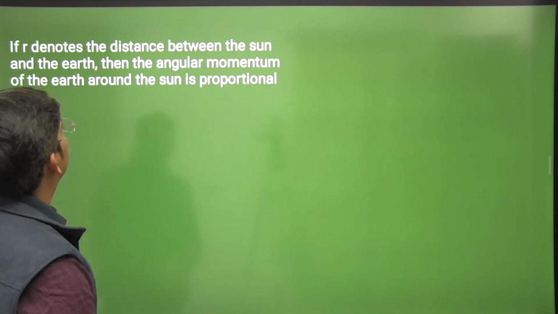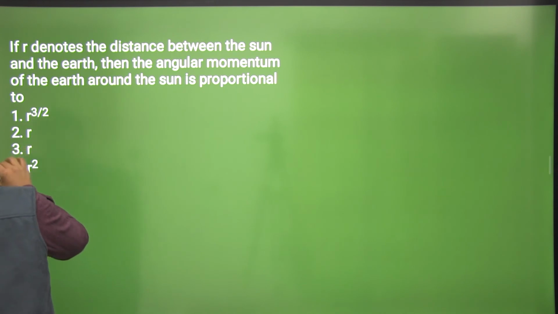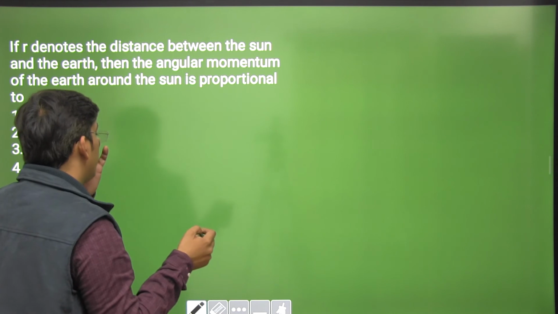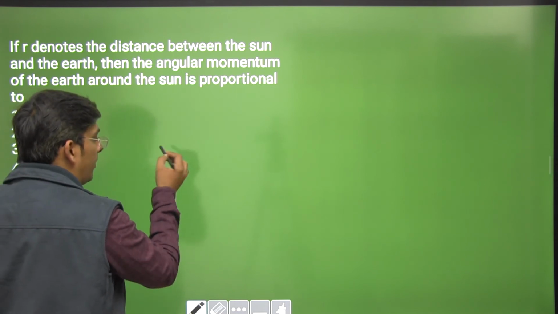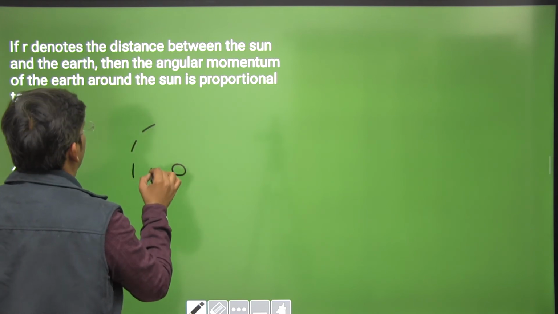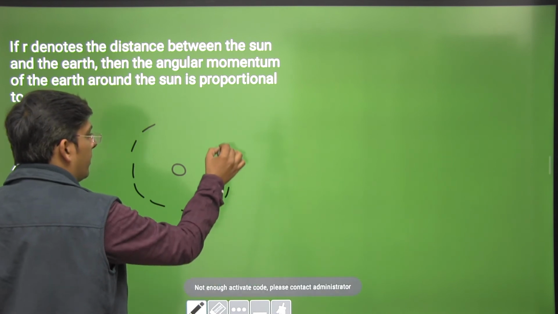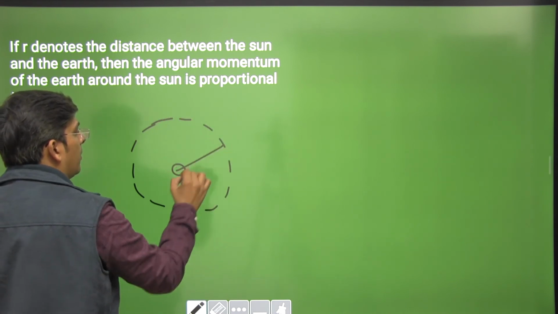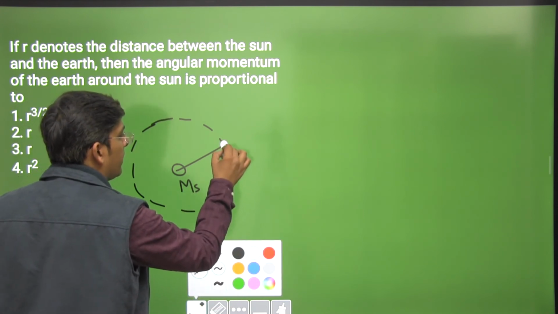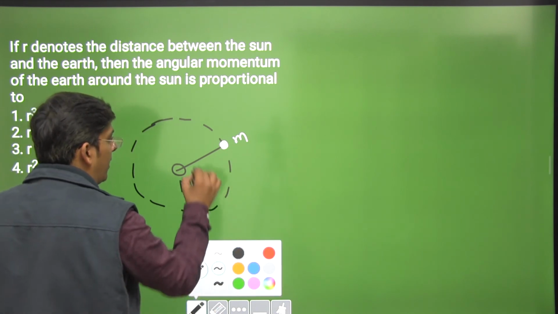If r denotes the distance between the sun and the earth, angular momentum, we have already done the angular momentum concept, which was the case of satellite, or it is the case of sun and planet, it means the same. Let us assume sun to be at the center. Let us consider orbit to be circular. Mass of the sun capital M, mass of earth or planet small m, and this is small r.